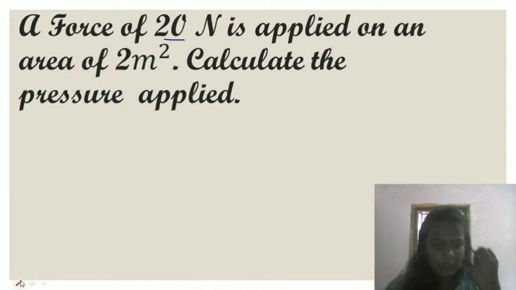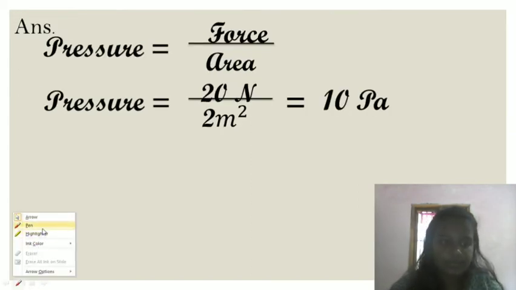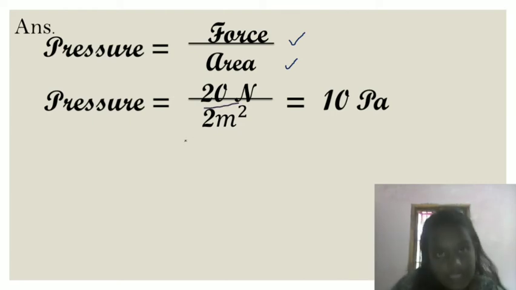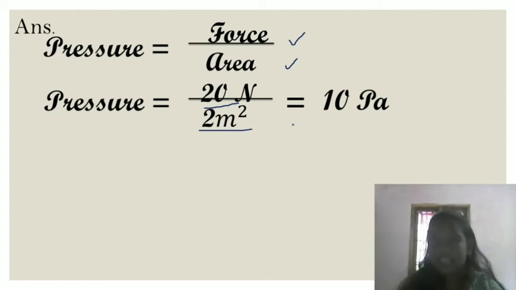Okay guys, now let me solve this question. So in the next slide, here is the answer. As you all know, pressure equals force upon area. The force is 20 Newton, which is given, and the area is 2 meters square. If you divide 20 by 2, you will get 10, and we apply the SI unit of pressure, which is Pascal, written as Pa. So the pressure applied on that place is 10 Pa.